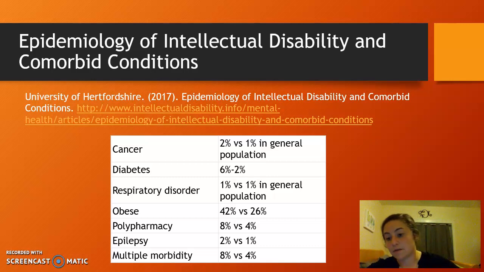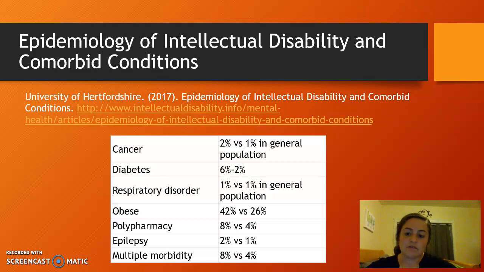Epidemiology of intellectual disabilities and comorbid conditions. This research study from the University of Hertfordshire shows that all of these conditions are increased in people with intellectual disabilities, especially diabetes, obesity, polypharmacy, multiple morbidity. A lot of them experience epilepsy as well, which is why they're on medication for it.